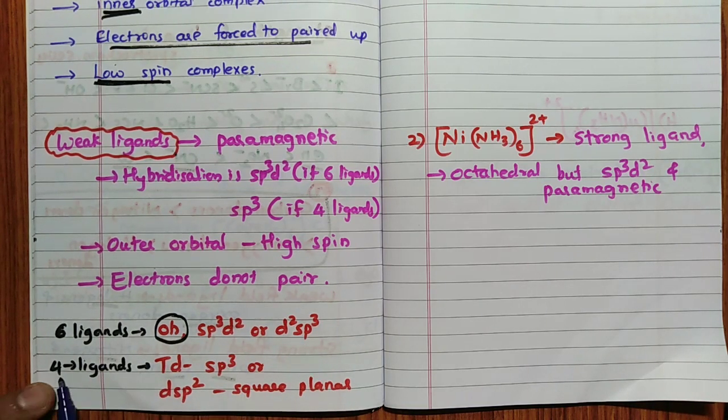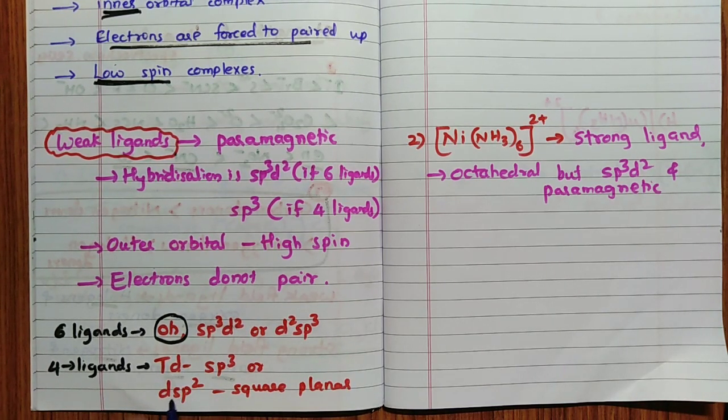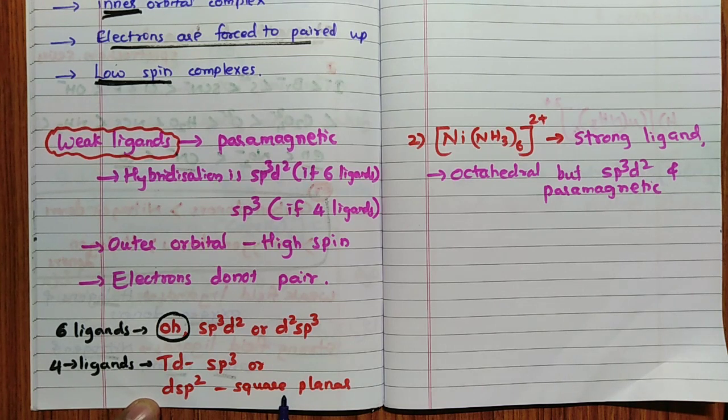Remember that. 4 ligands means tetrahedral, sp3. If dsp2 is there, it means square planar. Two options for 4 ligands. Whenever the number of ligands is equal to 4, that is either tetrahedral sp3 hybridization or square planar dsp2 hybridization. Tetrahedral sp3 means weak ligands, so strong ligand, dsp2.